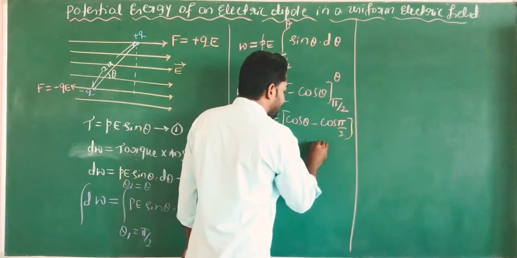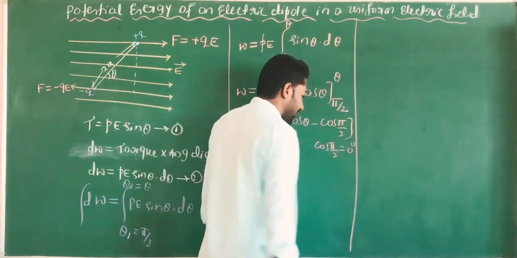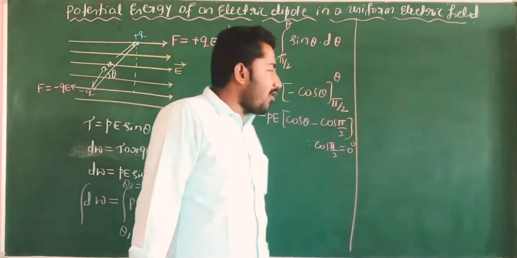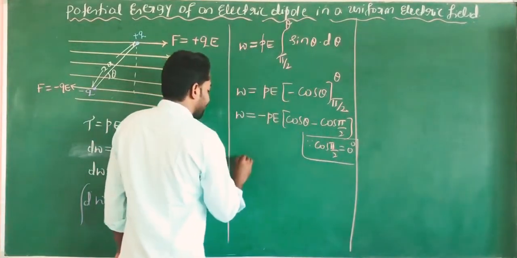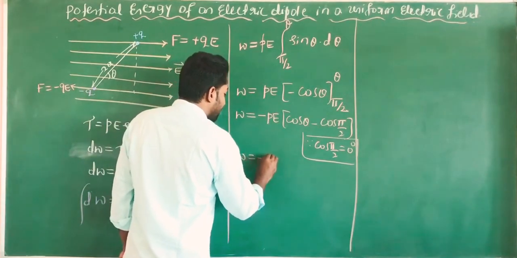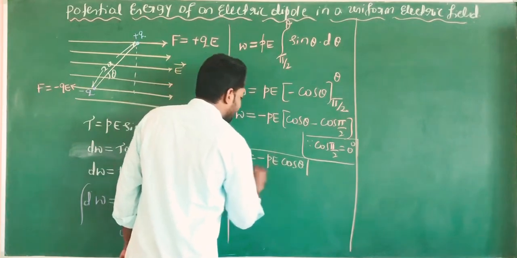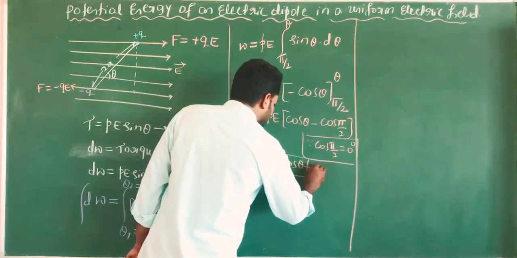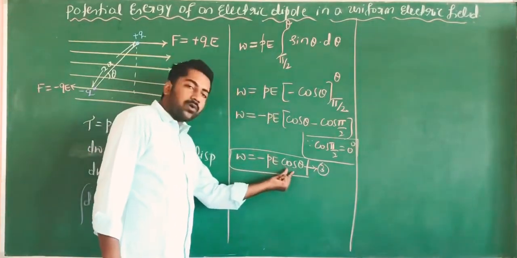We know the cos pi by 2 value is 0. Cos pi by 2 means cos 90; sin 90 is 1, cos 90 is 0. Then you get the work done, W is equal to minus PE cos theta. This is equation number 3.